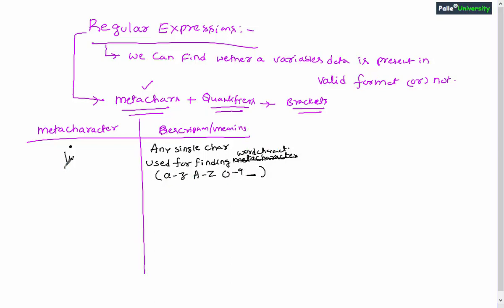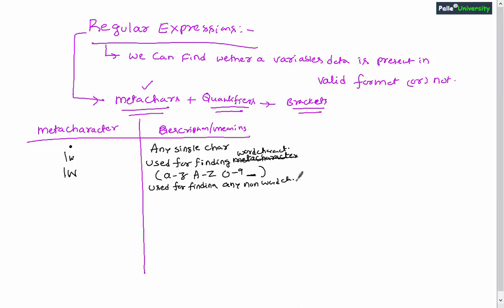Next, slash uppercase W means any non-word character. It is used for finding any non-word character.